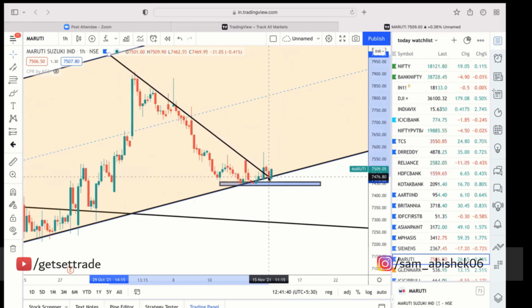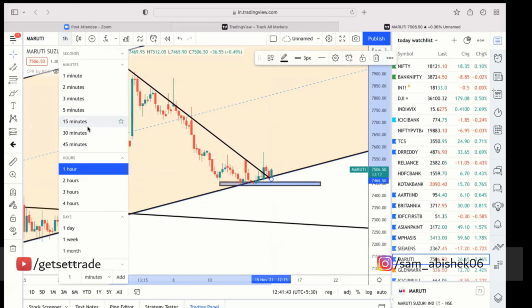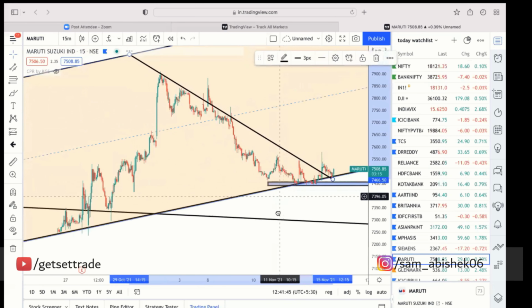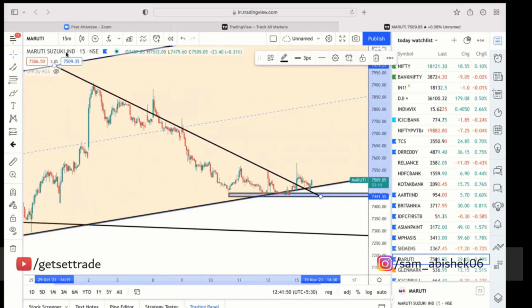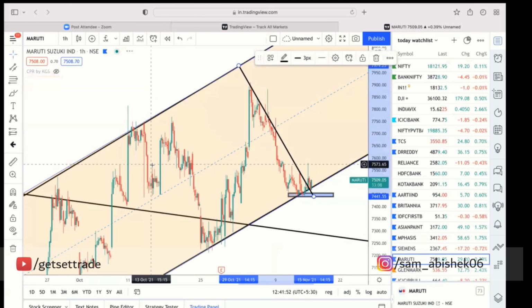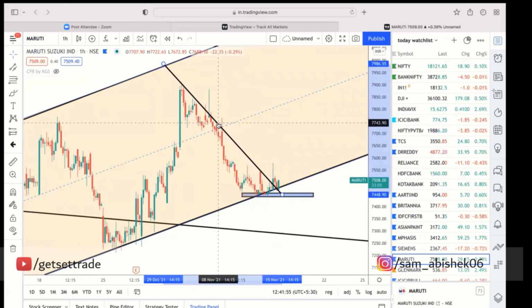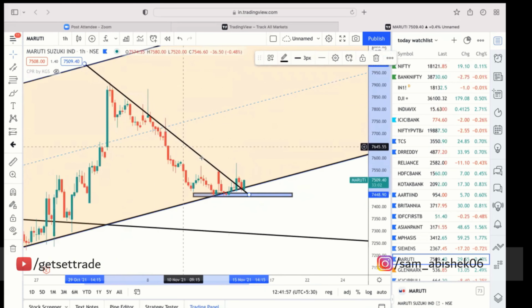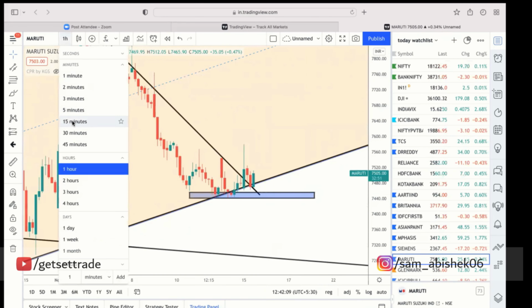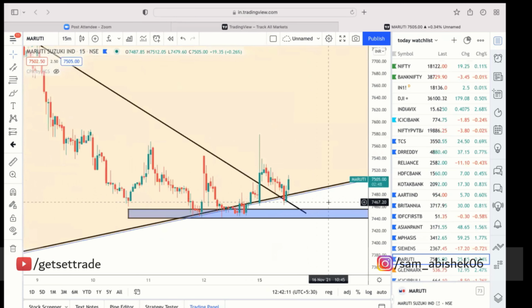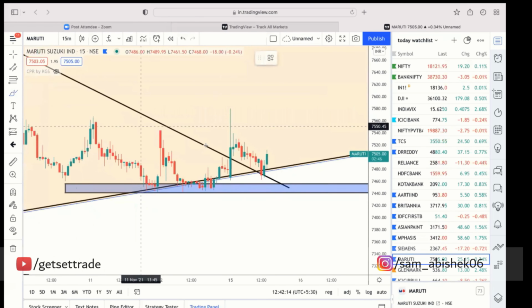Okay. So now coming back to this Maruti's chart. So I can draw a trend line like this, or I'll go to 15 minutes to get a clear picture. Okay. Yeah. So this is the trend line. 1 hour also. Yeah. I'm connecting all the closes to get more touch points. This is the trend line. It broke out in the morning. It has come down for a pullback, and now again it is reversing. Okay. So if I go to 15 minutes, yeah, this is where you want to enter.